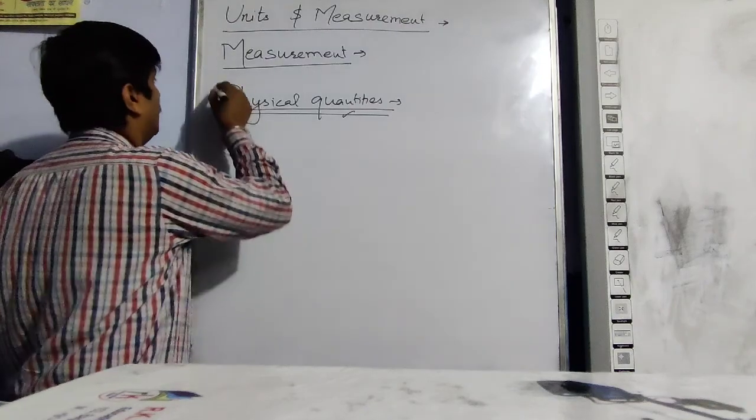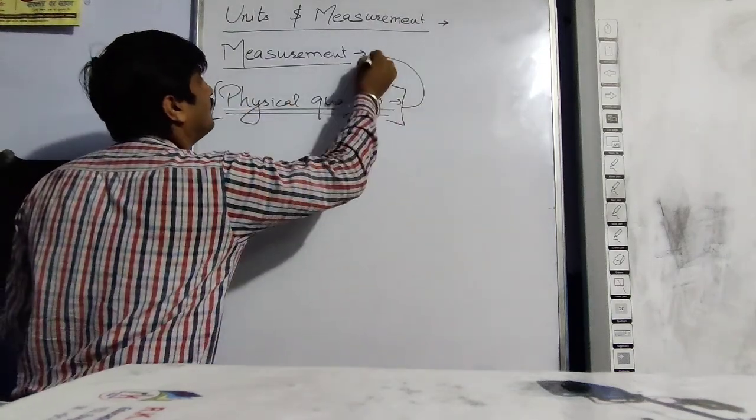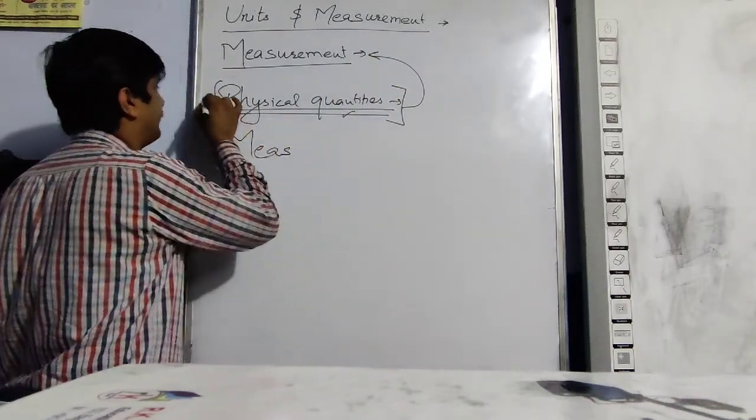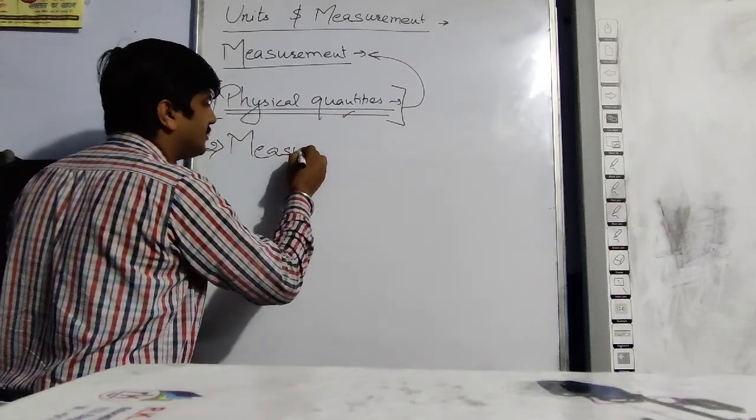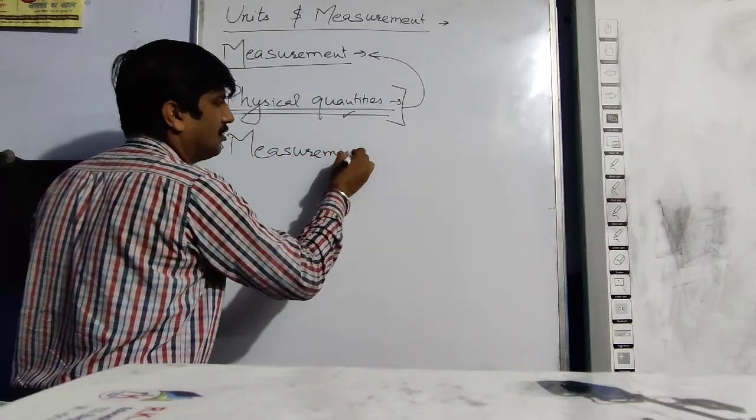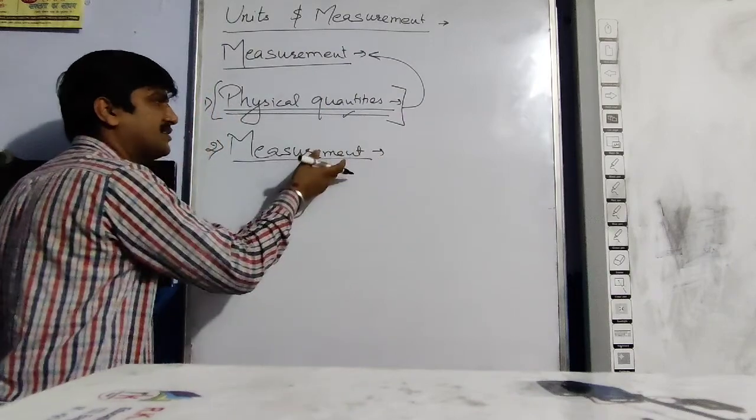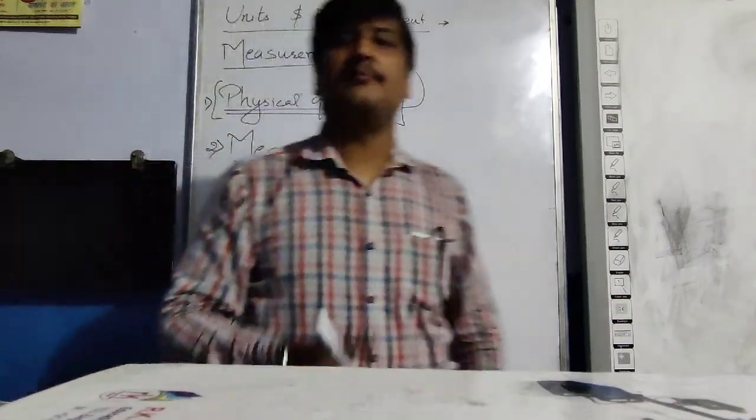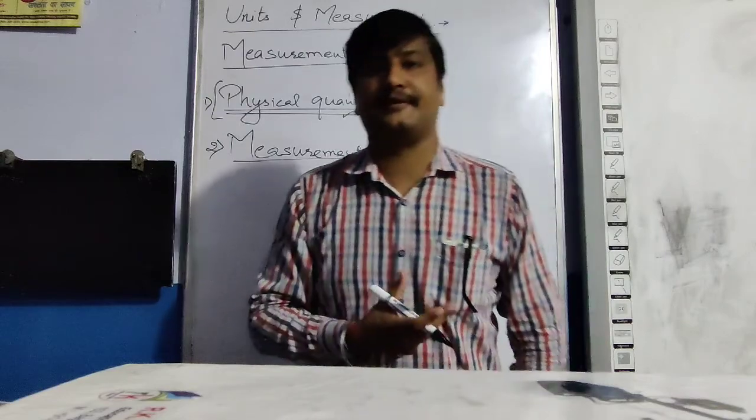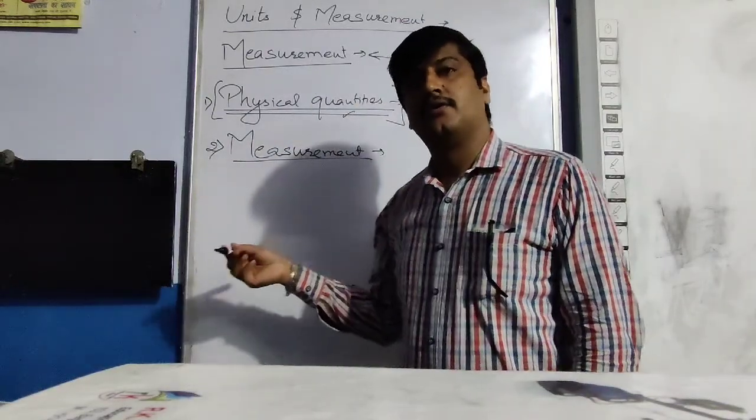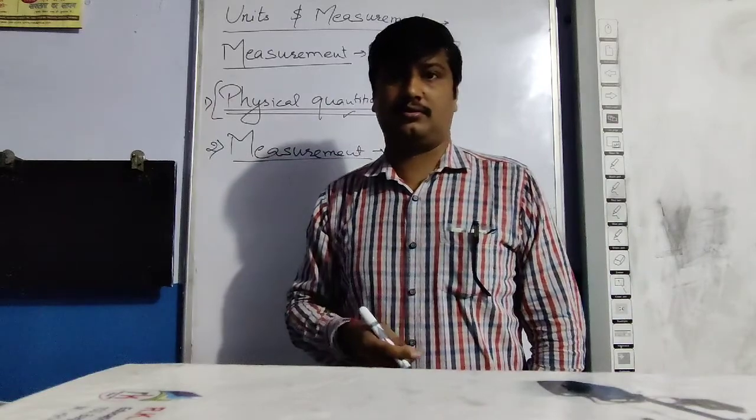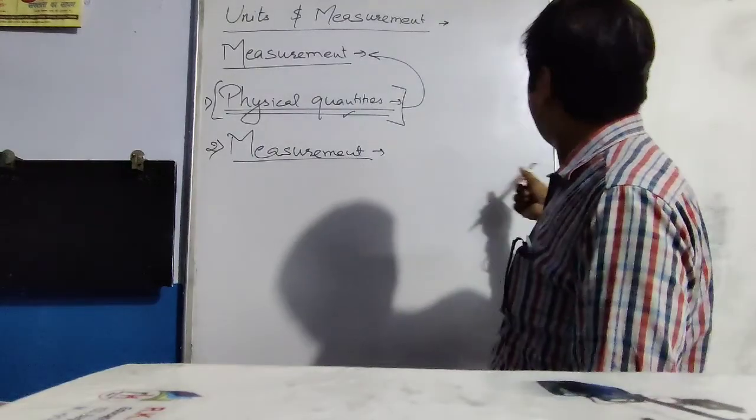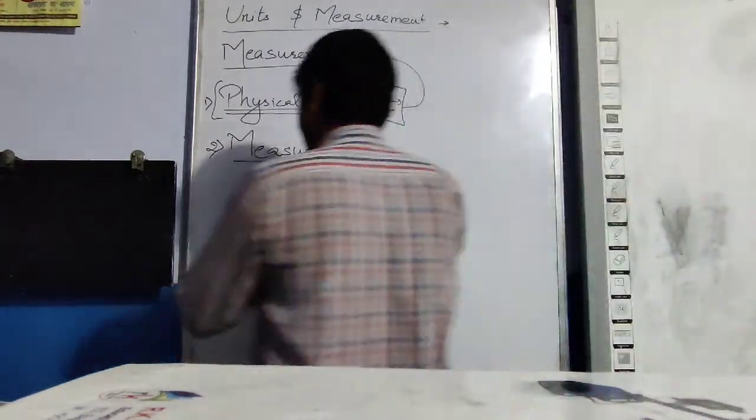Then, if they can be measured, what is measurement? After physical quantities, second term comes out to be measurement. The quantity which can be measured. So how to measure? What is measurement? So measurement is nothing but the comparison. It is a comparison of one physical quantity with the other of same type.